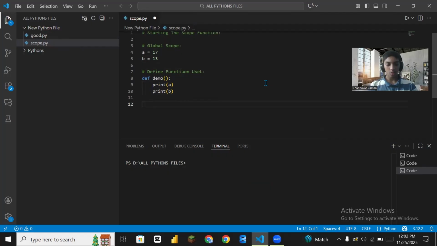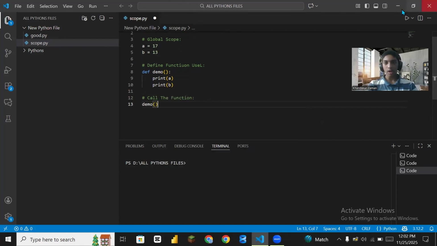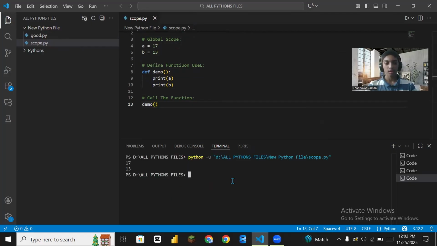Done. Now call the function. Call demo, and it will pop up. Now, when you run that, you see the magic will happen. See, we inputted A equal to 17, it comes, and B equal to 13, it comes. Now, we successfully completed the defining function and global scope use.